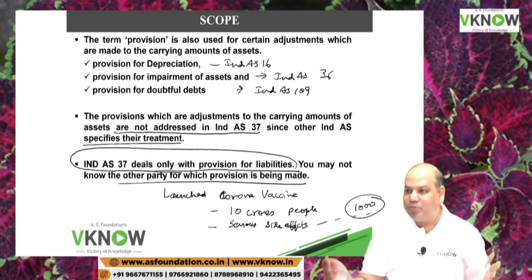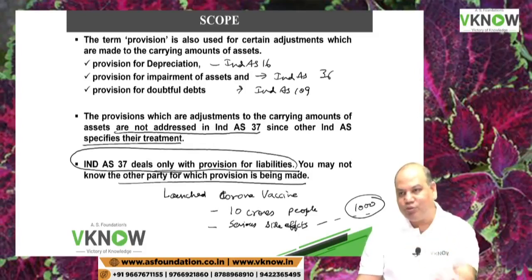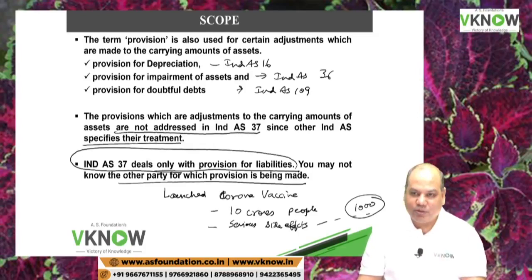So does the company know to whom it has to pay exactly? The company does not know the identity of the persons to whom it has to pay. But the court case is going on. The court case is serious. The company might lose, and once it loses, it will have to make a payment to those thousands and lakhs of people.